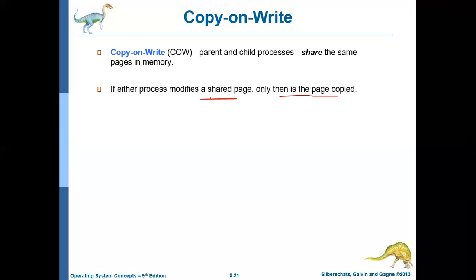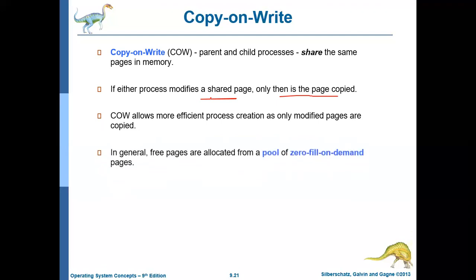The original copy will be referred to by the parent and the newly copied one by the child, whereas all the remaining pages will be shared between the parent and the child. Basically, this technique, COW, copy on write, allows more efficient process creation, as only modified pages are copied.